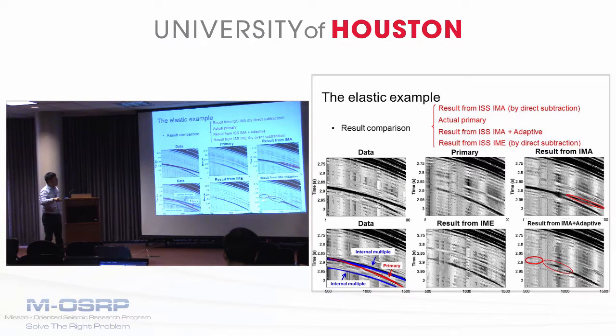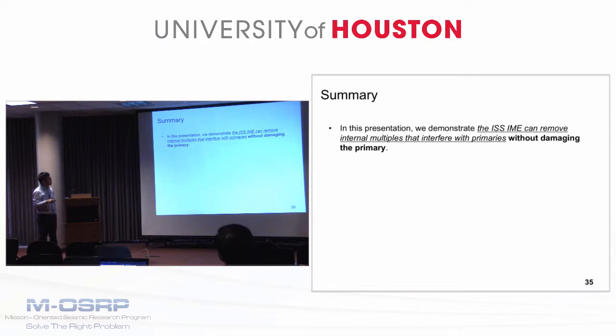So by comparing these results, we can draw the same conclusion we got from the 1D acoustic case: this ISSME result can nicely recover the primary when it's interfering with the internal multiple, without damaging the primary. Again, the key here is the ISSME can remove the interfering internal multiple without damaging the primary. So now let's draw the summary. In this presentation, we demonstrated that the ISSME can remove the interfering internal multiples without damaging the primary.